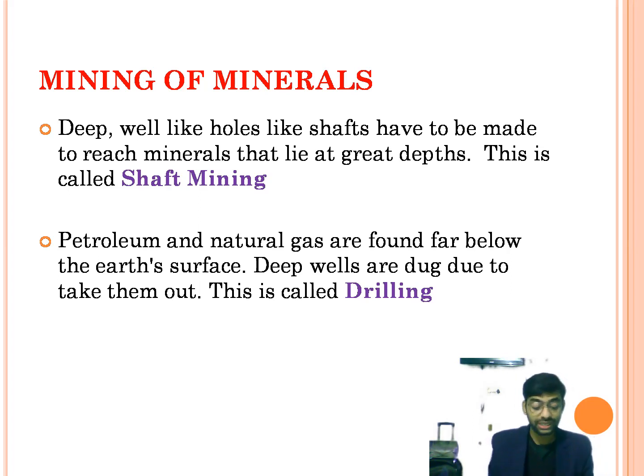Petroleum and natural gas are found far below the earth's surface. Deep wells are dug to take them out. This is known as drilling. So these are the two different types of mining that we need to study: open cast mining and shaft mining. And there is another thing called drilling.